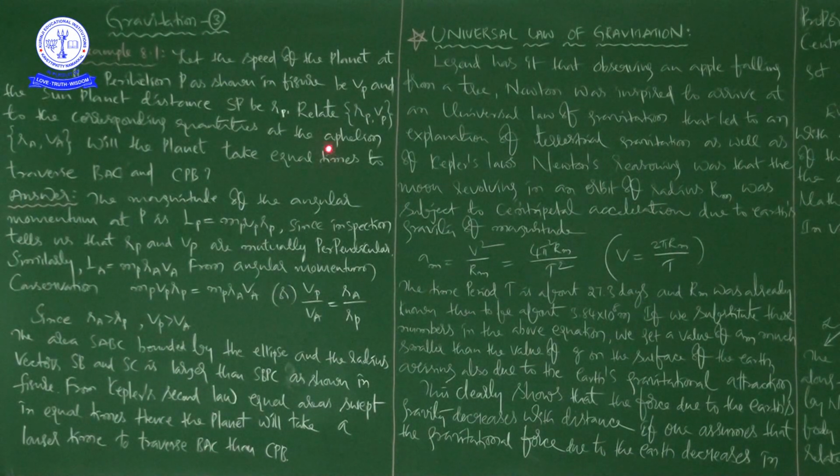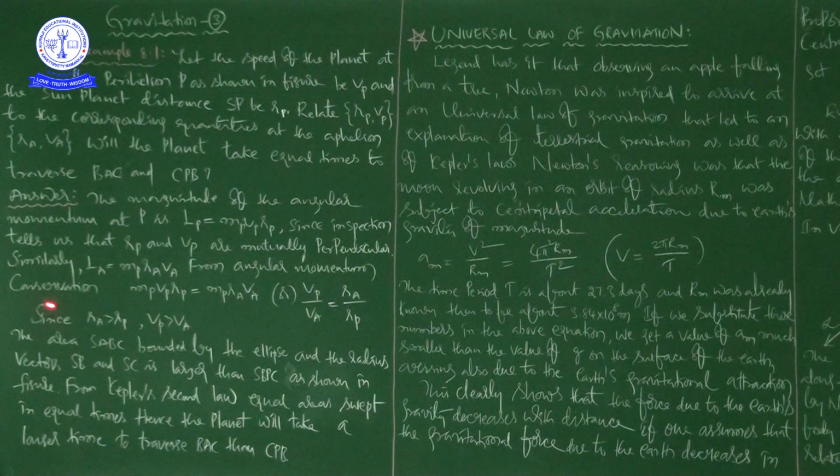So what is VP? See here. Let the speed of the planet at the perihelion P as shown in the figure be VP. So VP is the speed of the planet at perihelion. And what is VA? Speed of the planet at aphelion. And what is RA and what is RP? RP is the sun-planet distance, SP. Similarly, what is RA? When the planet is at the position aphelion, that is RA.